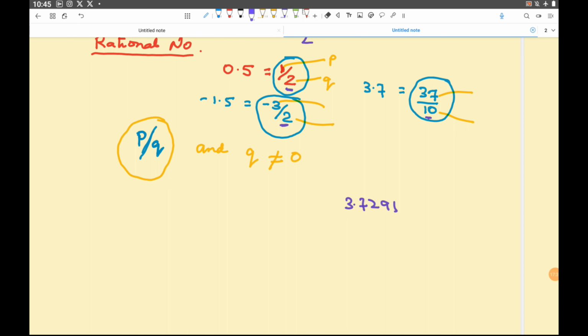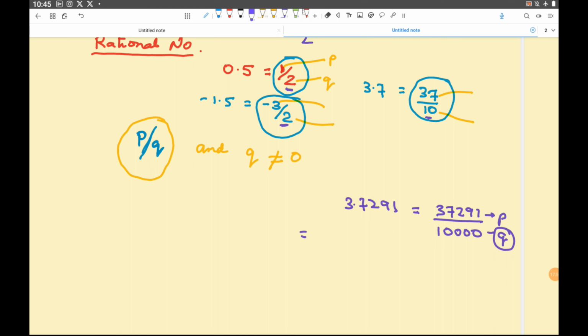You will say yes. Why? Because this can be represented as 37291 divided by 1234. See, so it is in terms of P divided by Q, and Q is not equal to 0. Okay, so this much we are clear.